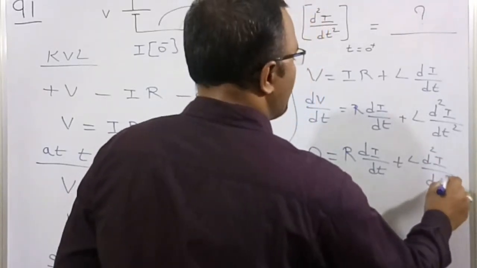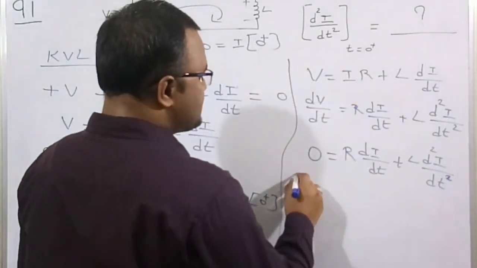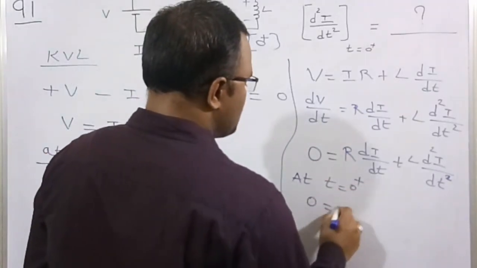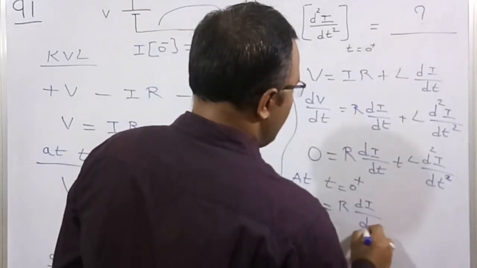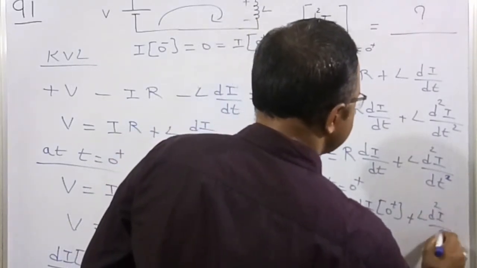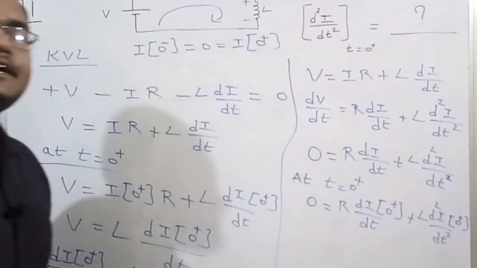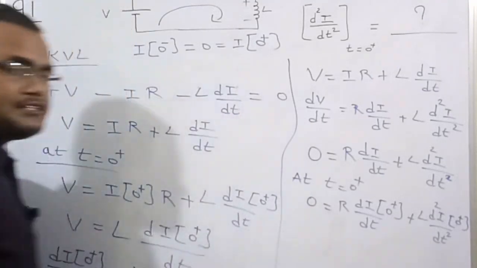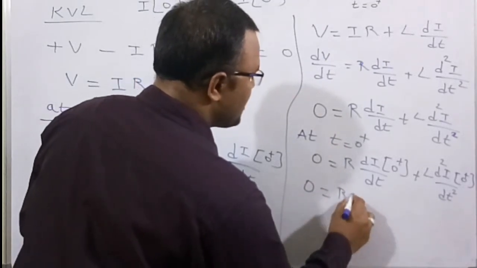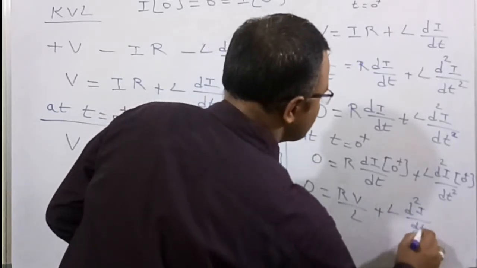But we need to find d square I by dt square at the instant t is equal to 0 plus. So at t is equal to 0 plus, 0 is equal to R di by dt at instant 0 plus, plus L d square I by dt square at the instant 0 plus. But we already know the differentiation of the current at instant 0 plus, which is V by L. So I substitute: 0 is equal to R V by L plus L d square I by dt square at 0 plus.